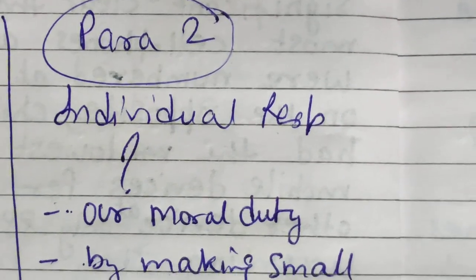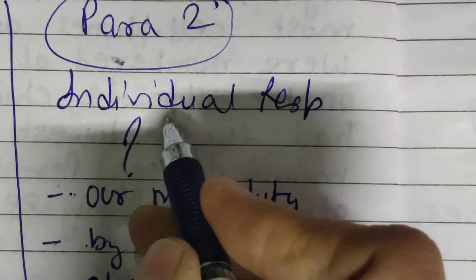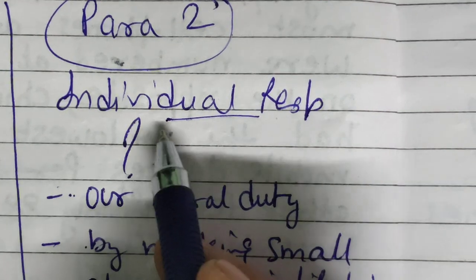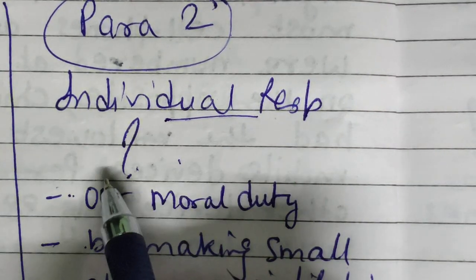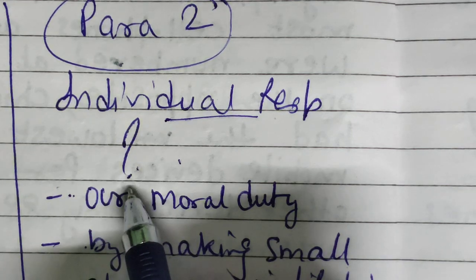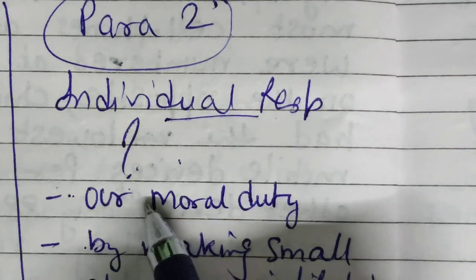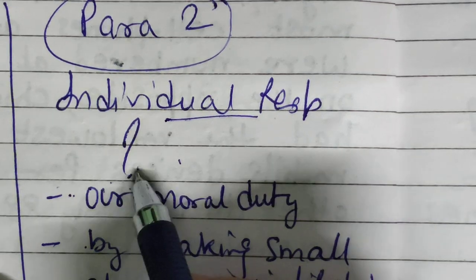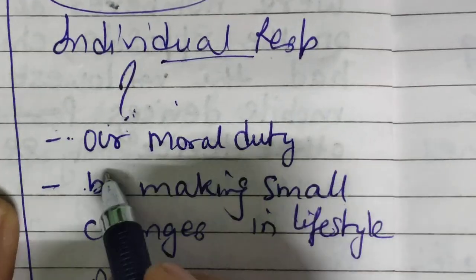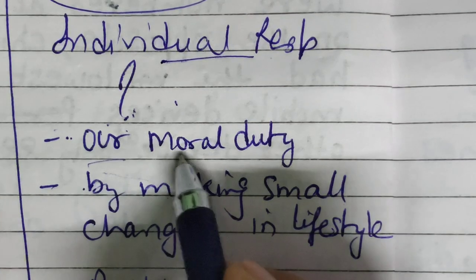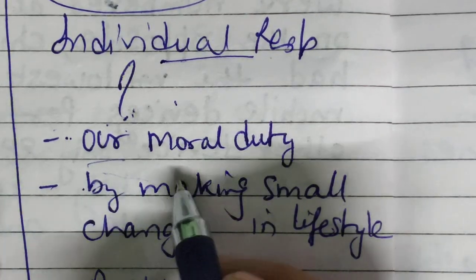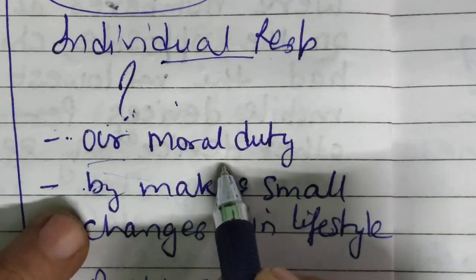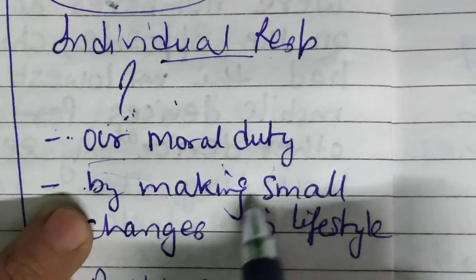So in paragraph 2, definitely I am going to discuss individual responsibility. Why should individuals be responsible? Because they have asked you, protecting the environment is the government's responsibility. Others say every individual should be responsible. Why should he be responsible? Because we should always think the environment is related to human beings, so it's our moral duty to safeguard the environment.